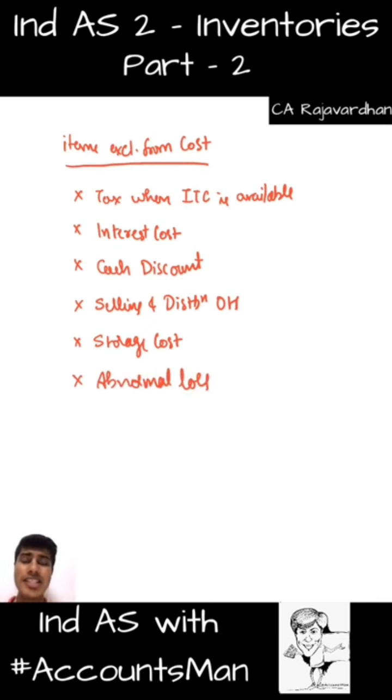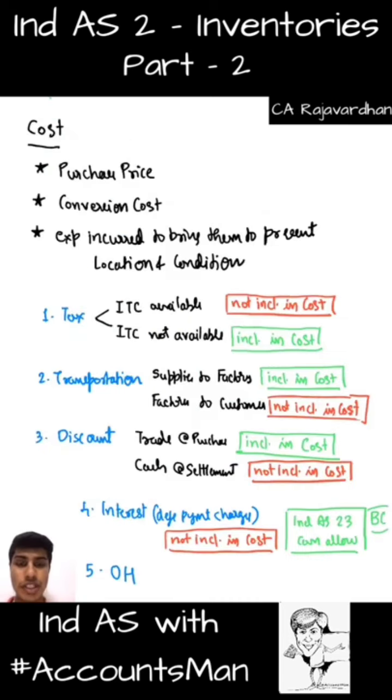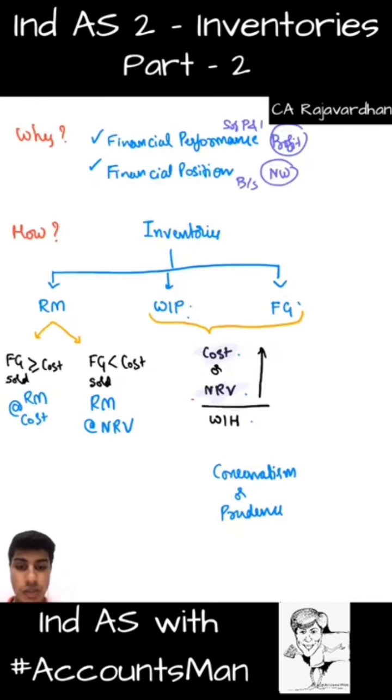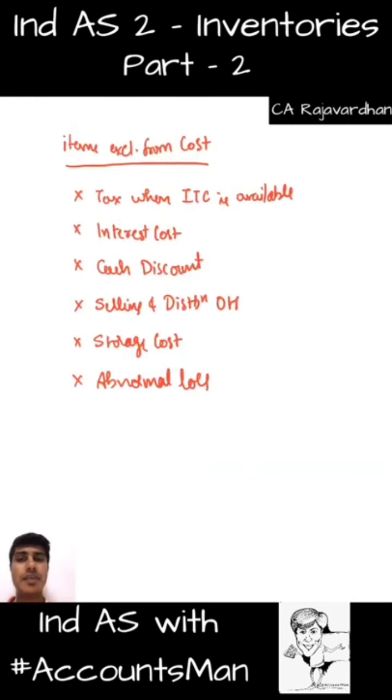If it is a regular class, I would have definitely discussed abnormal loss, everything with the help of an example. However, it's a revision session, so we will not be discussing everything with the help of example. I hope you understand the concept of abnormal loss here. So we're done with this entire context. So now let us focus on this word NRV. So come on, let us start discussing NRV.